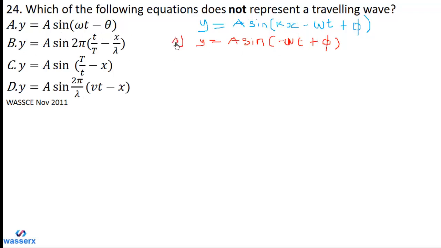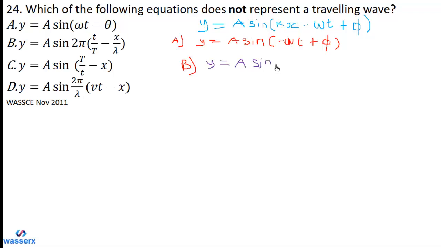Now let's look at the second part, which is B. We have y is equal to A sine of 2 pi t over capital T minus x over lambda.